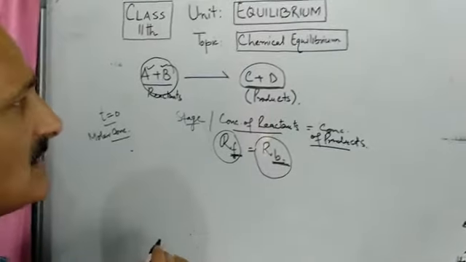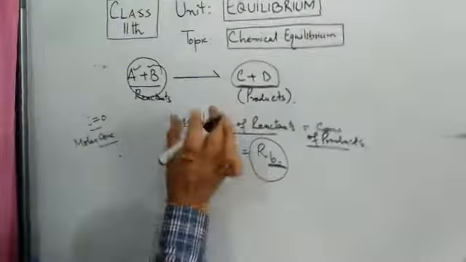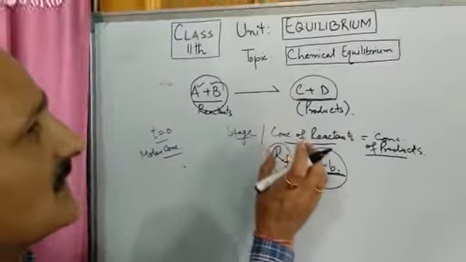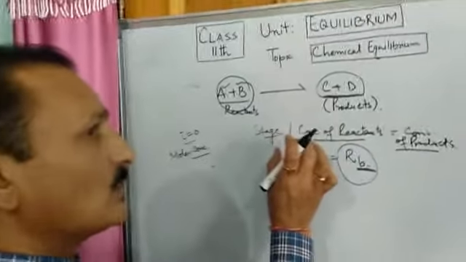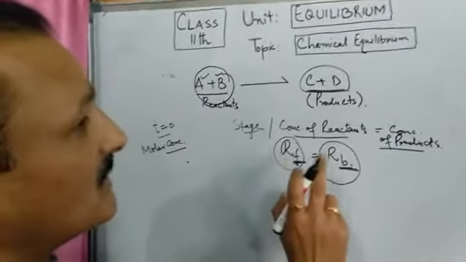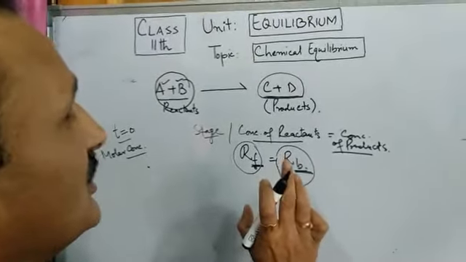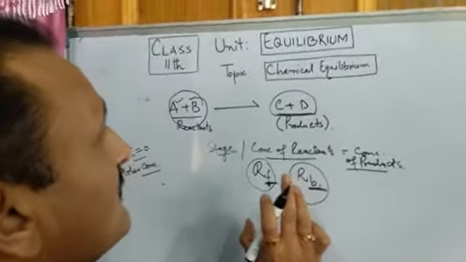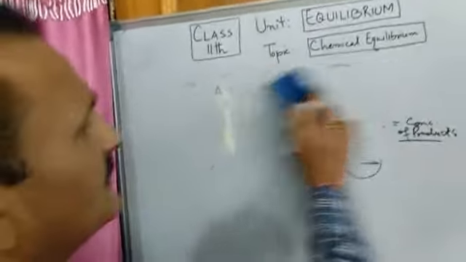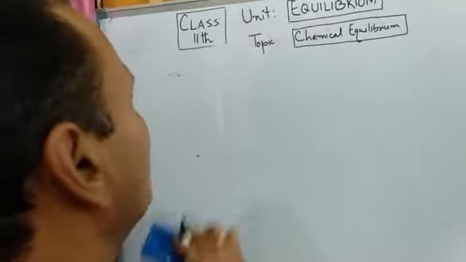So what is chemical equilibrium? Chemical equilibrium is a stage in a reversible chemical reaction that has taken place in a closed container, when the rate of forward reaction becomes equal to the rate of backward reaction, and that very stage is known as chemical equilibrium. Now, let us take an example of chemical equilibrium.